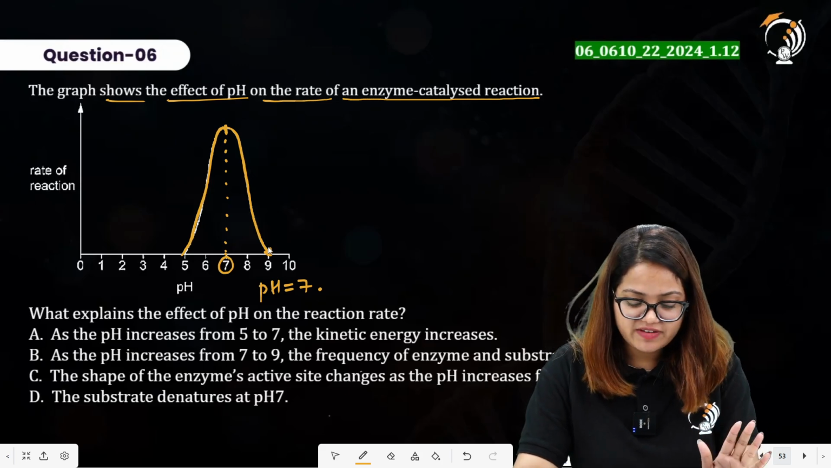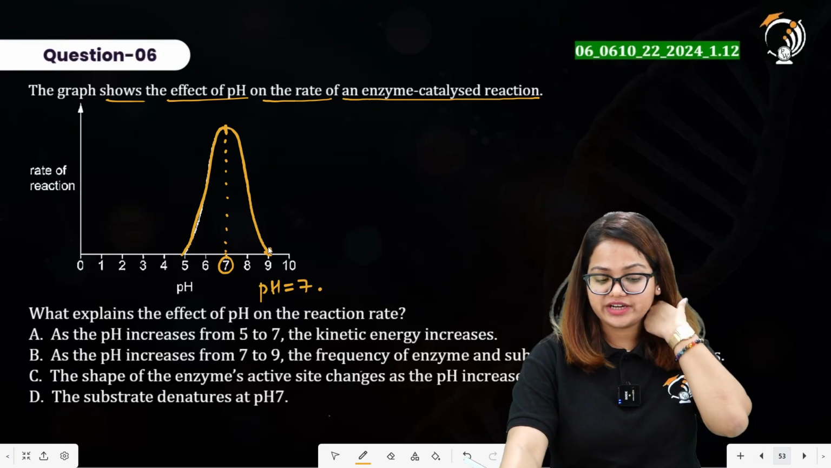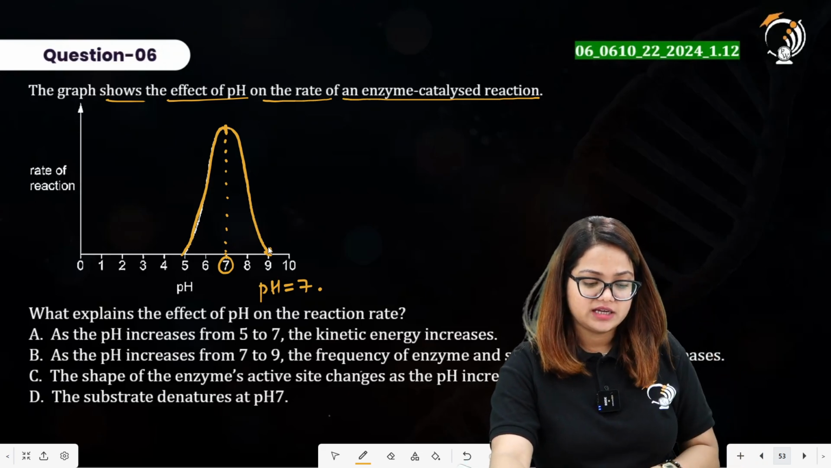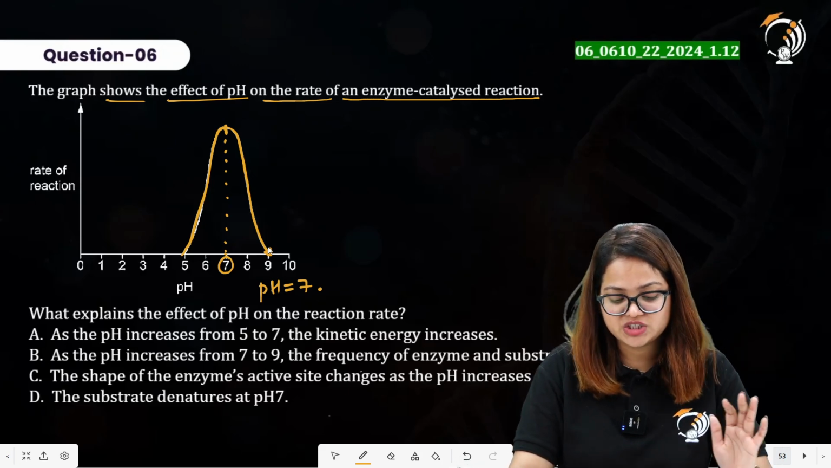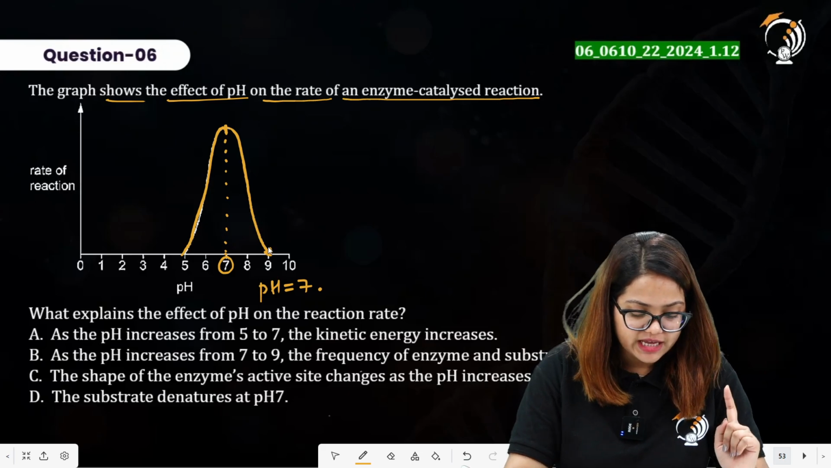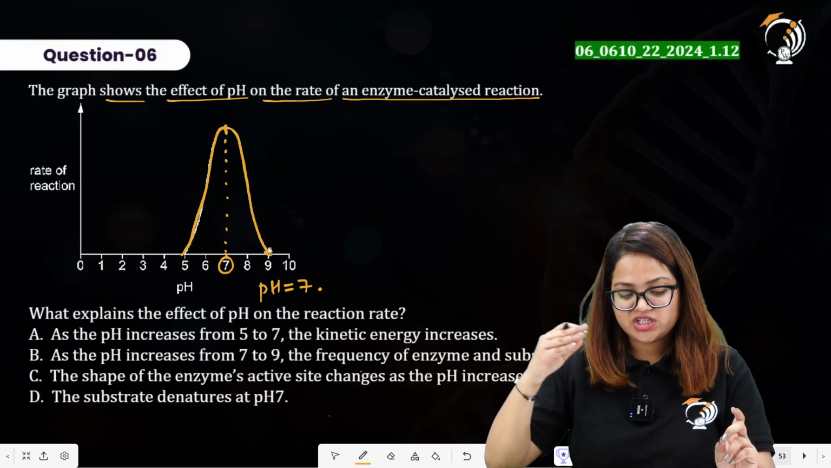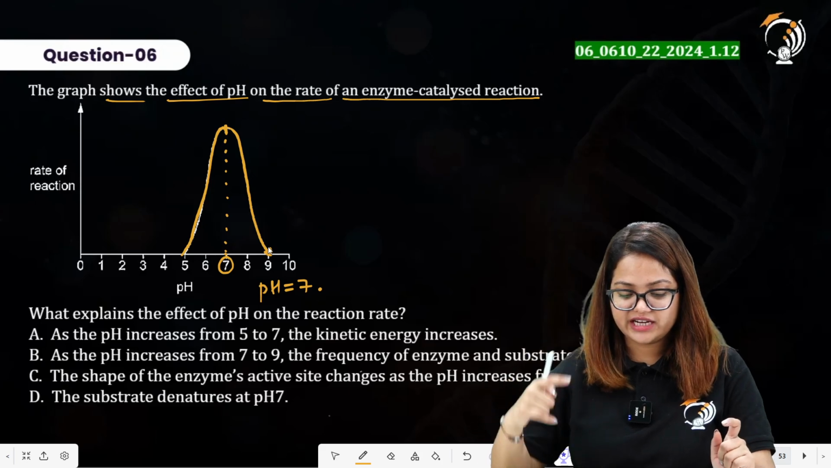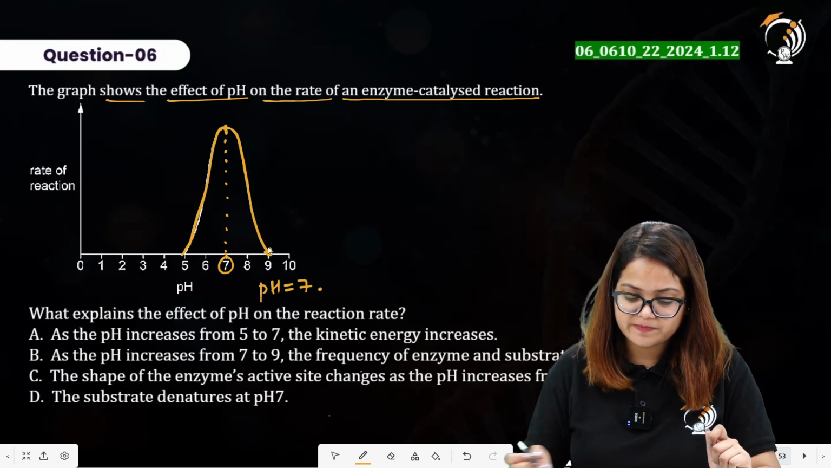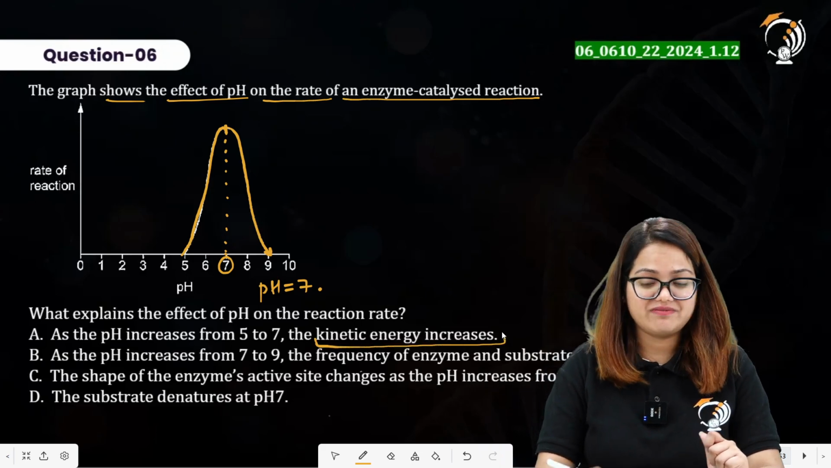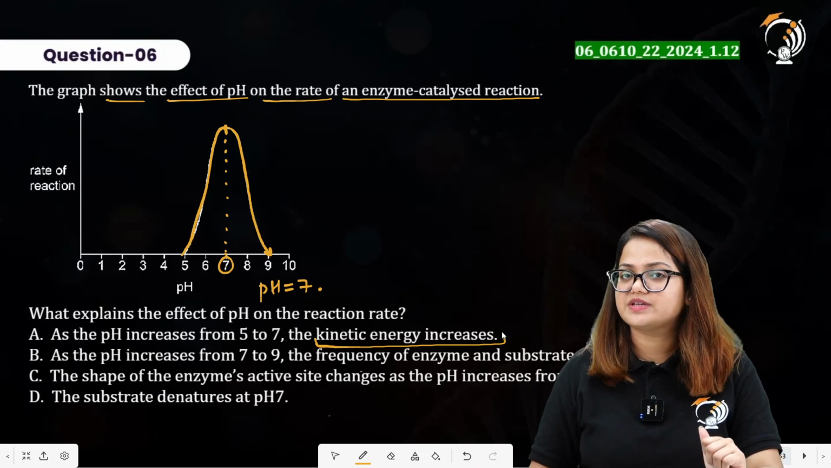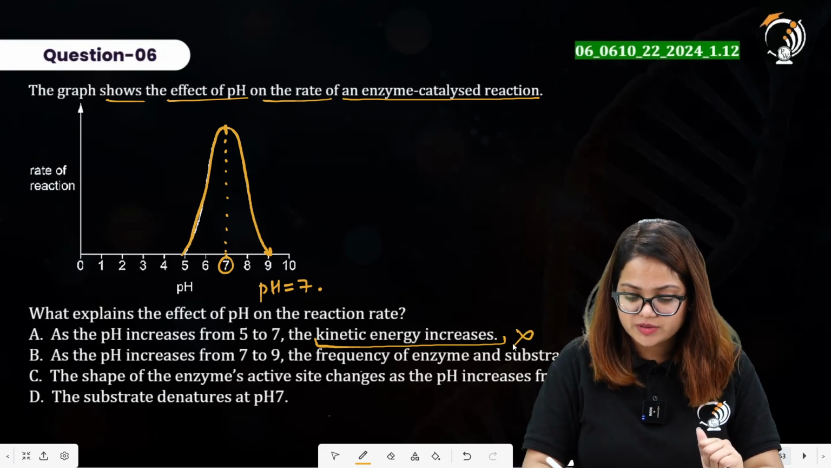What explains the effect of pH on the reaction rate? So what is the statement from the given statements that is explaining the effect of pH on the reaction rate? Statement A says as the pH increases from 5 to 7, the kinetic energy increases. The kinetic energy is related to the increase in temperature. If we increase the temperature, the kinetic energy increases. So this statement is incorrect over here.